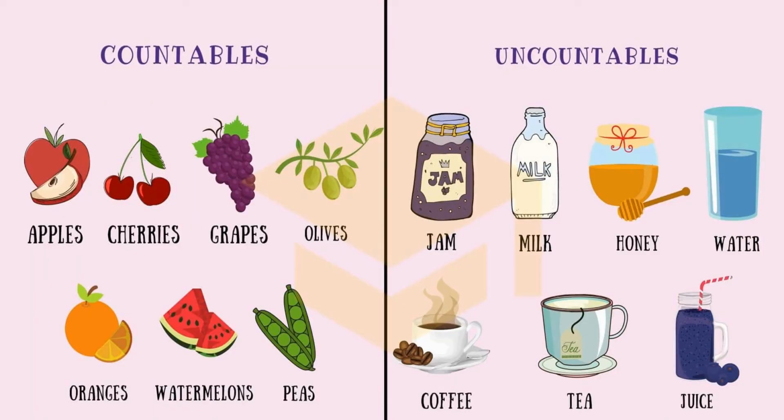Countables, like what? Apples, cherries, grapes, olives, oranges, watermelons, peas. But uncountables, like what? Jam, milk, honey, water, coffee, tea, juice.